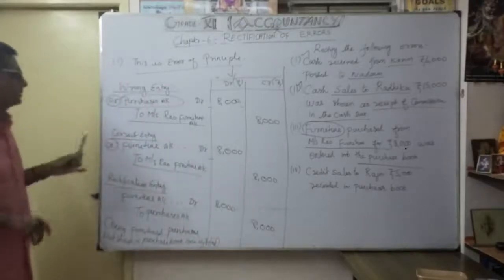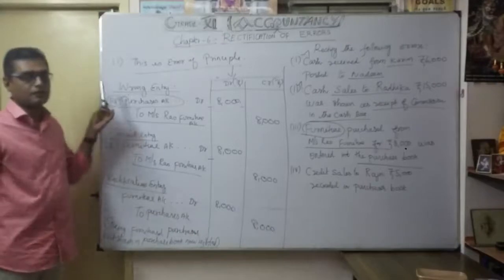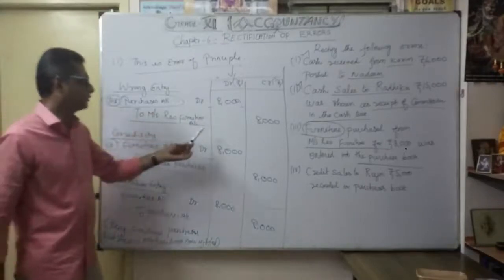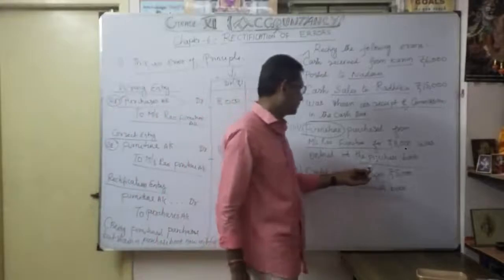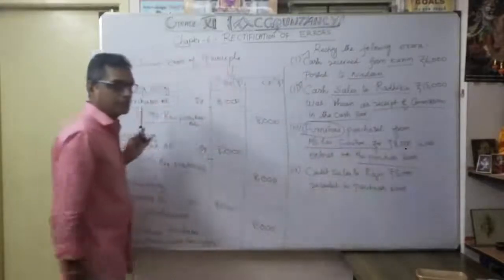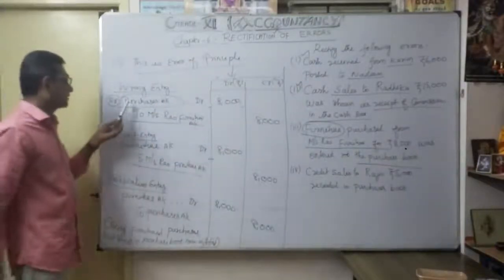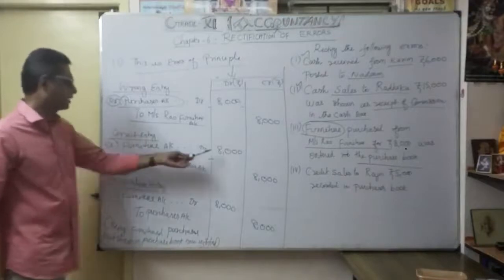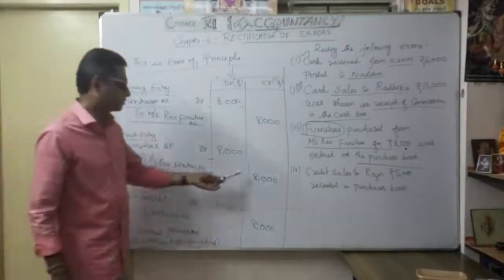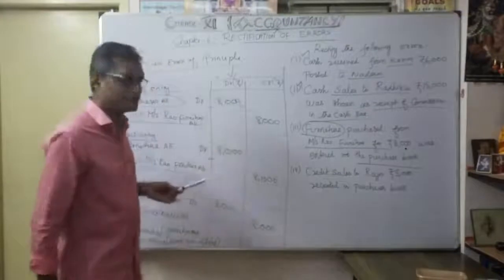Now understood? Repeat once again. The wrong entry: Purchase account debit to Mrs. Rao furniture account, entered in the purchase book. What's the correct entry? You want to mention furniture, not purchases. That's why furniture account debit to Mrs. Rao furniture account, 8,000. So what is the rectification entry?